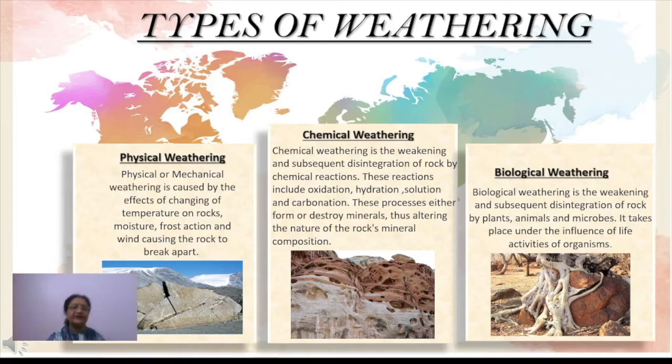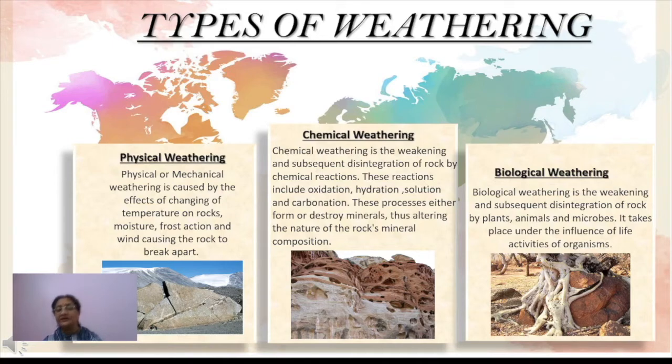Whenever there are no chemical processes involved in weathering, and no involvement of any living organisms, that weathering is called simple physical weathering, or mechanical weathering. It is caused by the effects of variation in temperature, and moisture or frost action. These are the main agents behind physical weathering.